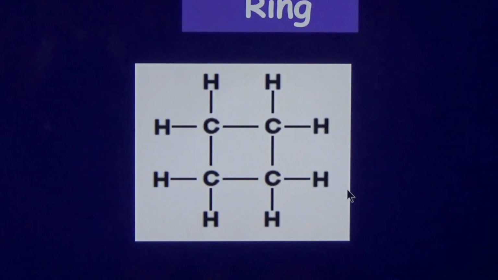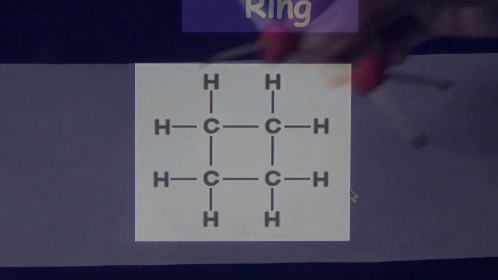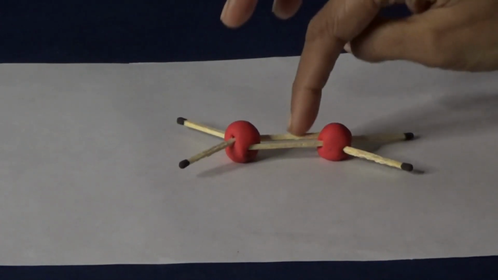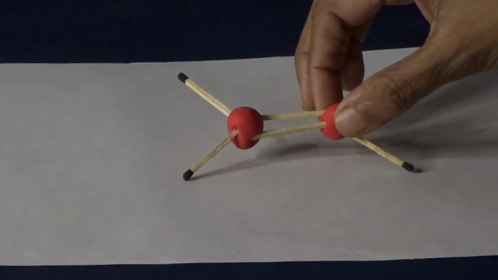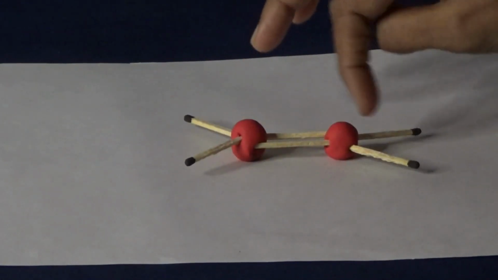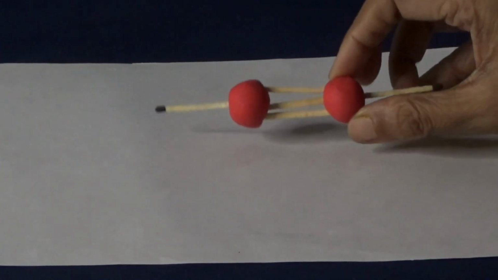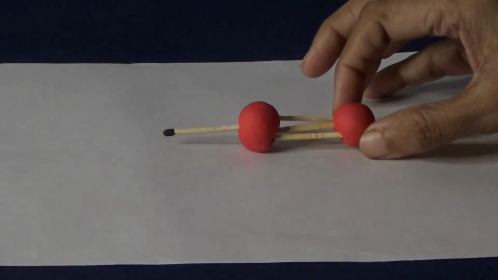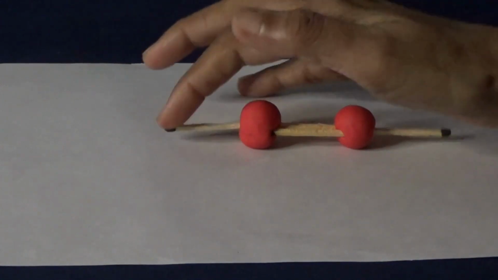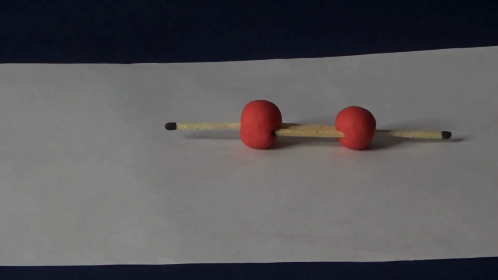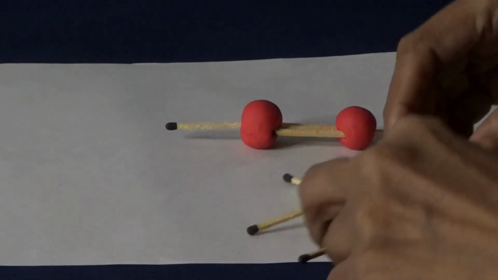Here is a ring with all single bonds, and here we are showing how carbon and carbon are sharing a double bond, making a compound with double bonds, C2H4. We can show more pairings with double or triple bonds. Here is a triple bond between carbon and carbon, and 2 hydrogens are there. So this is C2H2. Similarly, we can have a lot of variations of carbon compounds with all types of bonds.